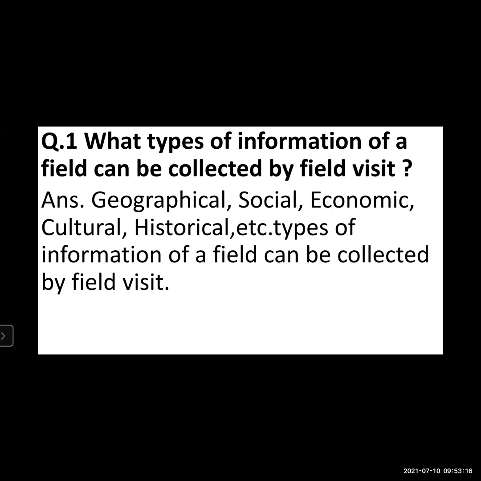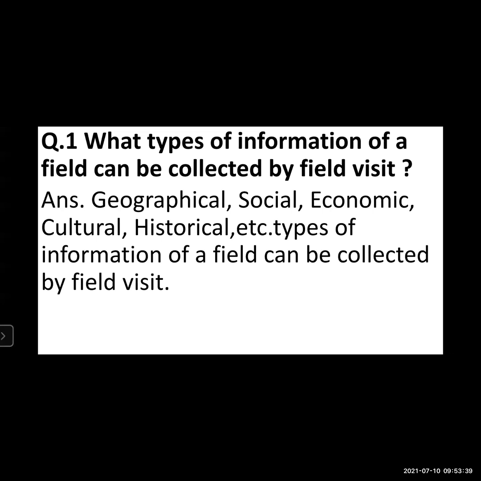If I say geographical, in the sense that you can collect information regarding soil, the pattern of human settlements, then vegetation, relief features, rainfall. These are the information you can collect in geography.